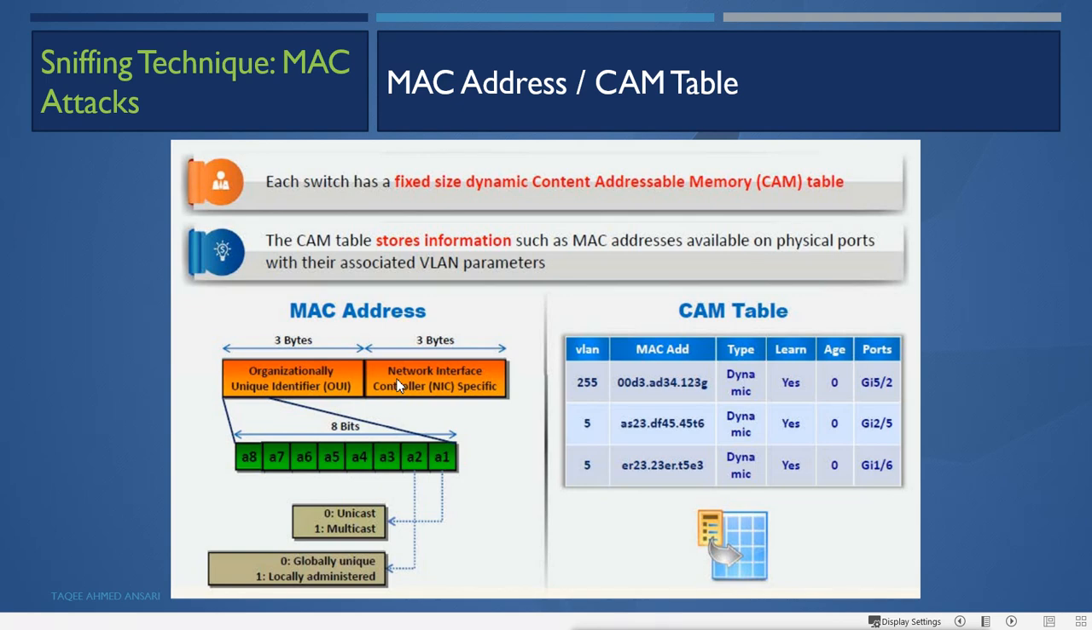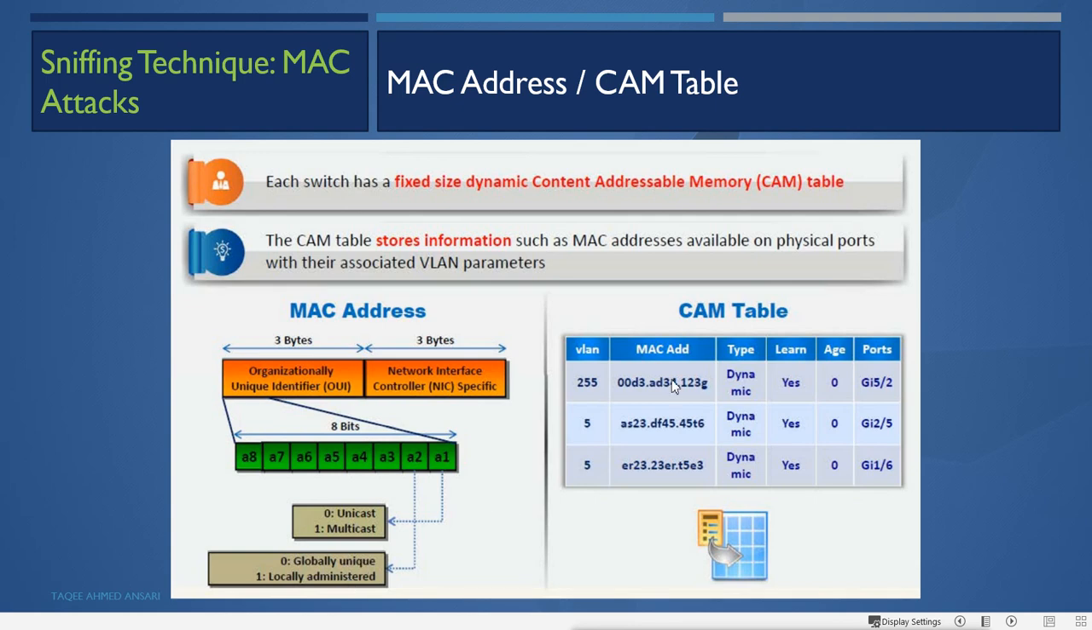Now in the MAC address, look at the first 8 bits. In these bits, we look at the last 2 bits, or we can say the first 2 bits. If the first bit, A1, is 0, that means it is unicast. If it is 1, that means it is multicast. That means the data is for multicasting. And in A2, if the bit is 0, it means it is globally unique, and 1 means it is locally administered.